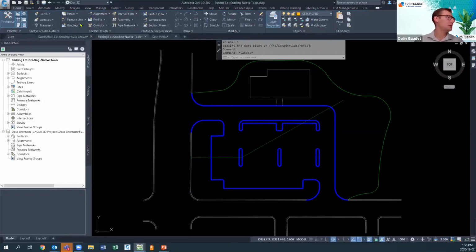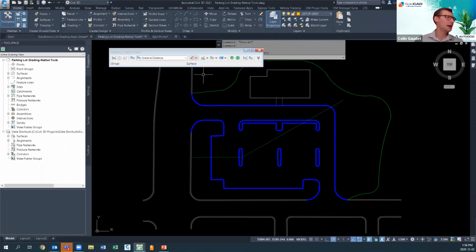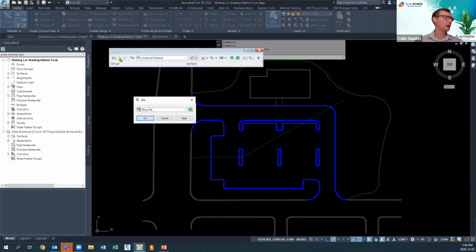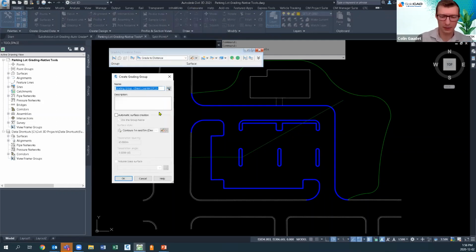The next step would be to use grading groups. So I can go up here and grading creation tools. Now in this toolbar, we'll have to set a grading group. Now those grading groups always sit inside of a site. You don't have an option here. And this temporary parking lot grading doesn't have a grading group yet, so it's going to force us to create one. We'll call this parking lot rough grades again.